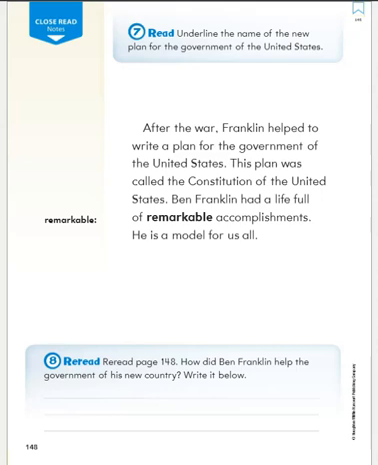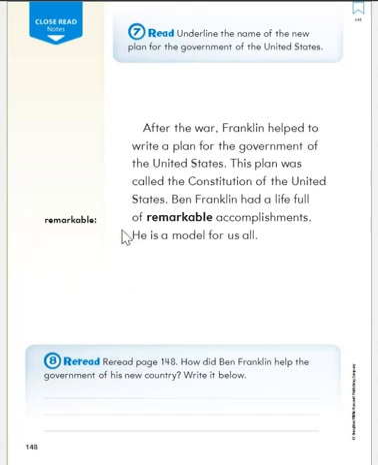Number 7 asks us to underline the name of the new plan for the government of the United States. After the war, Franklin helped to write a plan for the government of the United States. This plan was called the Constitution of the United States. Ben Franklin had a life full of remarkable accomplishments. He is a model for us all. Do you remember what remarkable meant? That was one of our vocabulary words this week.